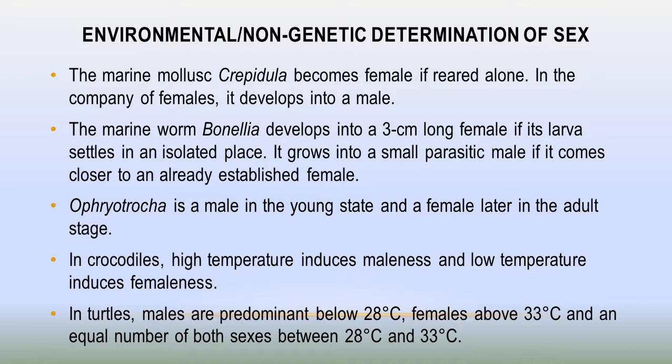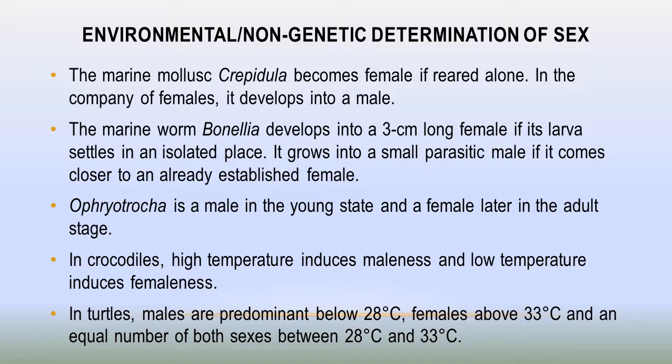And the third one is Ophryotrocha. It is an annelid. In the early stage of its life, Ophryotrocha is male, but when it becomes adult, in its later stages, it is transformed into a female. And the next one is crocodiles.